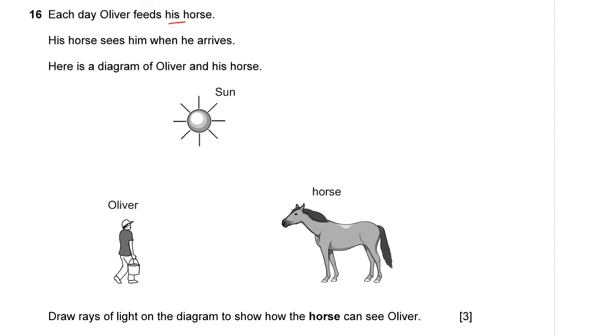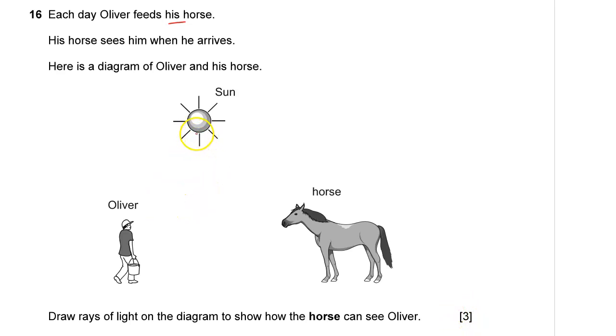You're instructed to draw rays of light on the diagram to show how the horse can see Oliver. Of course, we see because of the light from the sun.